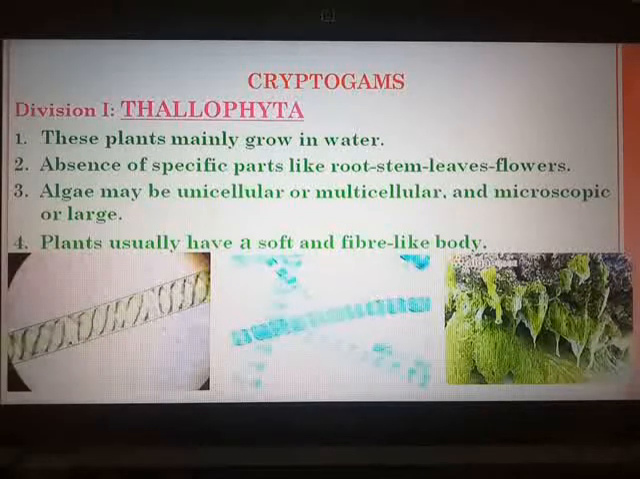When you studied metals and non-metals, there also you saw different exceptions, like all the metals are in solid state except bromine, which is in a liquid state. Similarly here, various fungi like yeast and molds which do not have chlorophyll are also included in this division, Thallophyta. Next is the second division of cryptogams, Bryophyta.